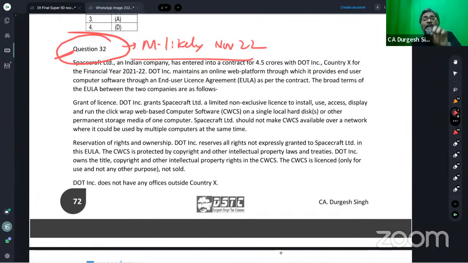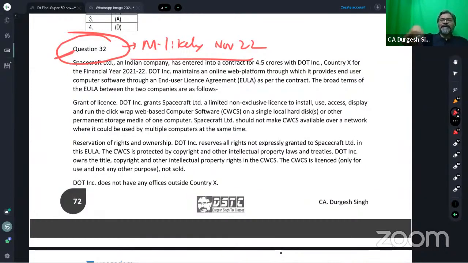And therefore the license which Microsoft has sold is only for use and not to exploit. Hence it should not be considered as royalty, but our law says it is a royalty.